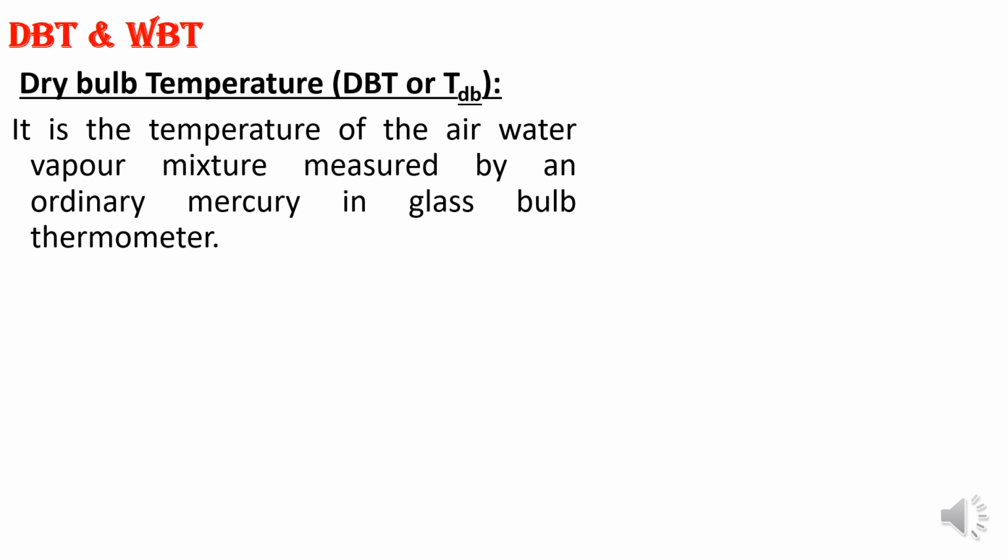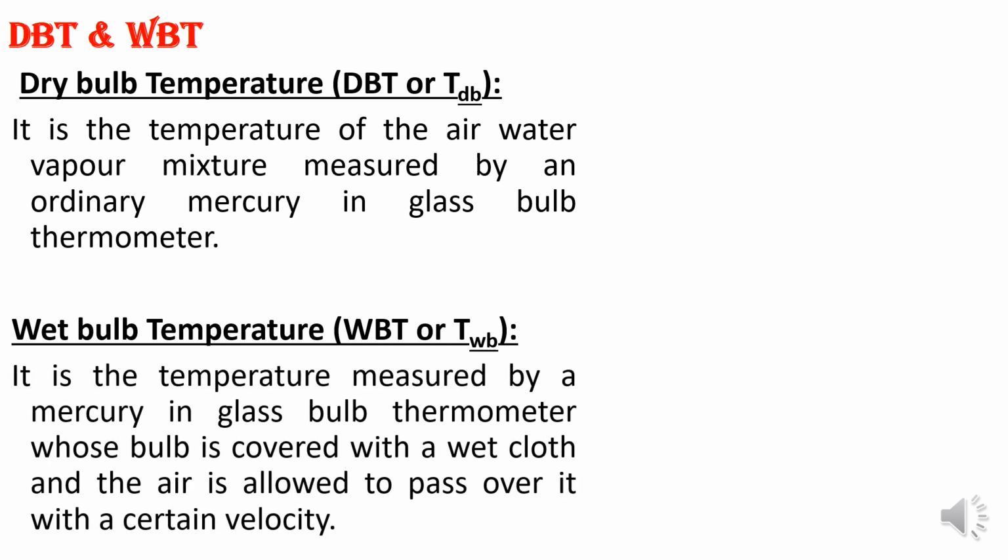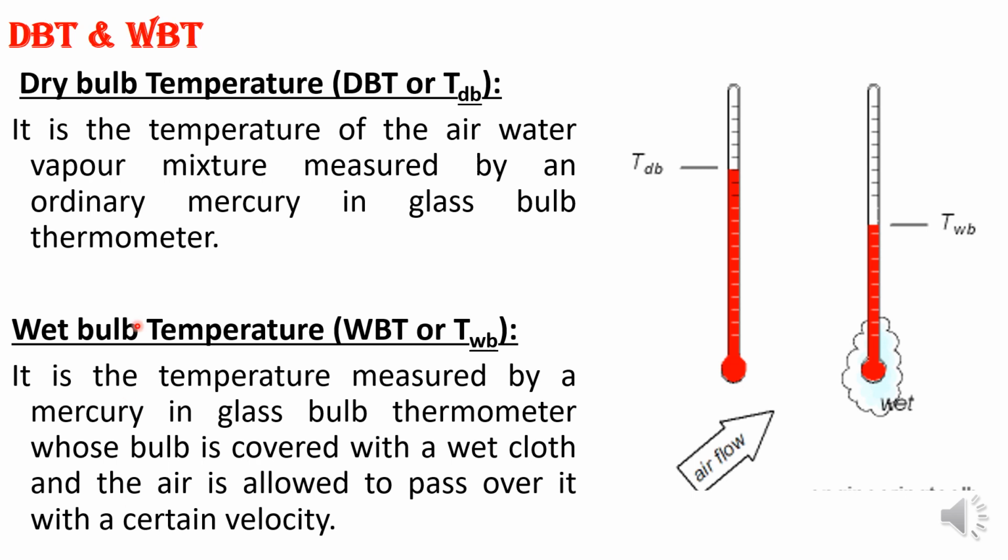Dry bulb temperature is the temperature of the air-water mixture measured by an ordinary mercury glass tube thermometer, whereas wet bulb temperature is the measurement made by a mercury in glass bulb thermometer whose bulb is covered with a wet cloth, and air is allowed to pass over that wet bulb with a certain velocity. We can see over here, this is the normal thermometer. We are measuring the dry bulb temperature.